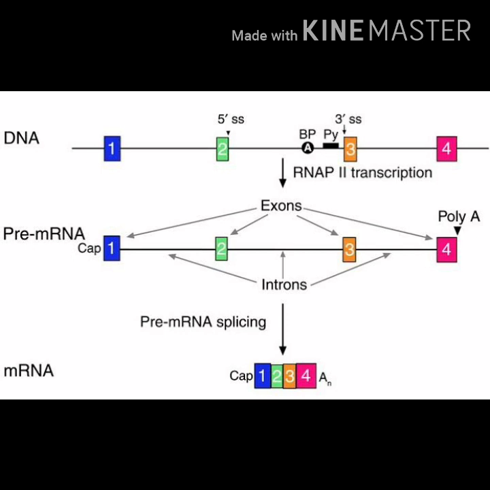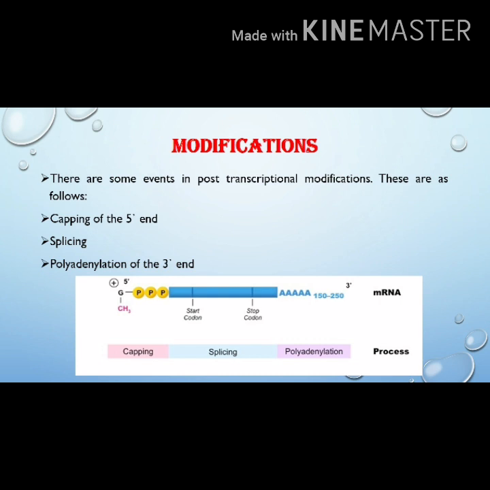So let's see what those modifications are. There are three important steps in the post-transcriptional modification. The first is capping, second is splicing, and third is polyadenylation. As messenger RNA has two ends, the 5' end and the 3' end, capping occurs at the 5' end and polyadenylation, which is the addition of a tail, occurs at the 3' end.